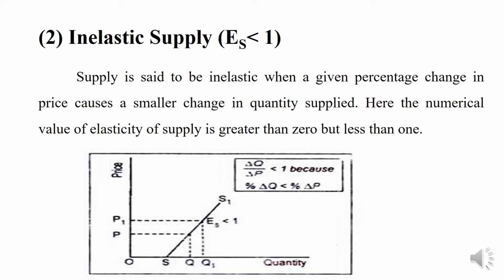The point P to Q and P1 to Q1, means elasticity of supply is less than 1. In the formula, the change in quantity supplied to the change in price is less than 1 because the percentage change in quantity supplied is less than the percentage change in price.